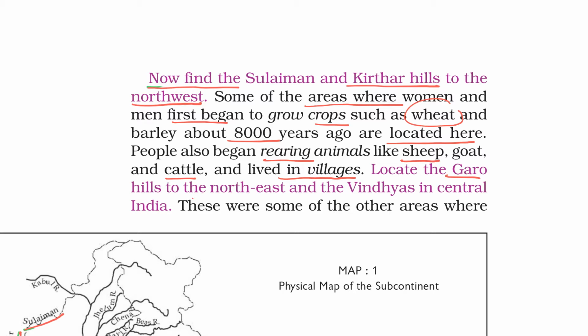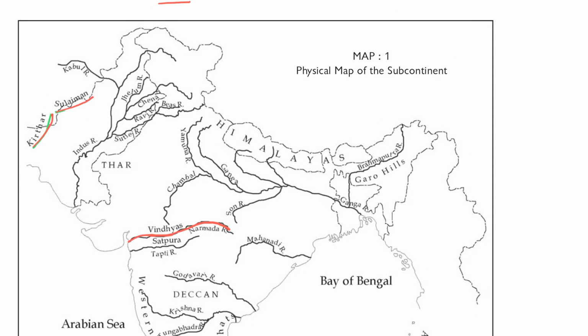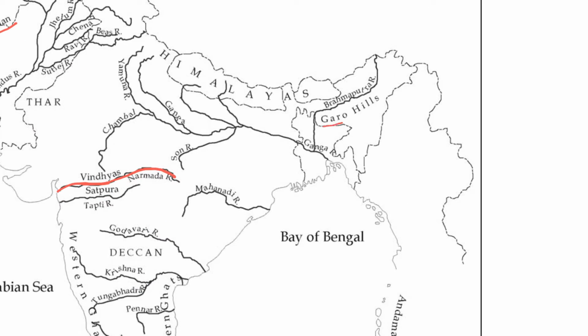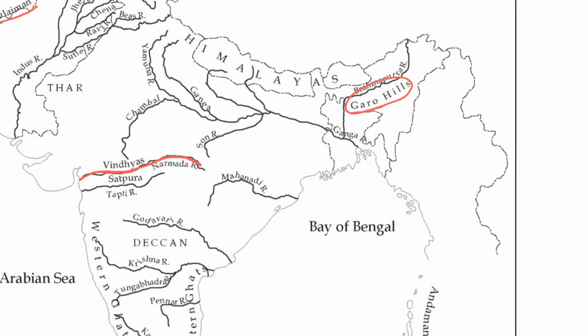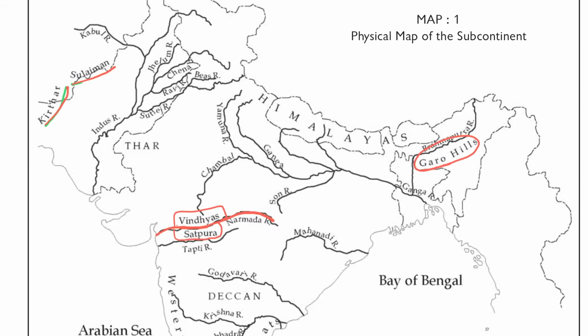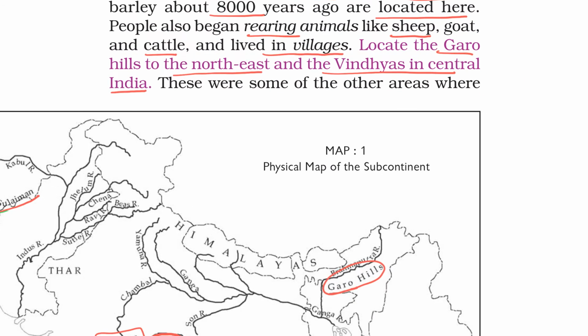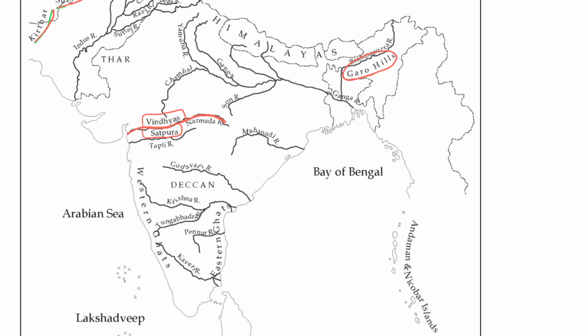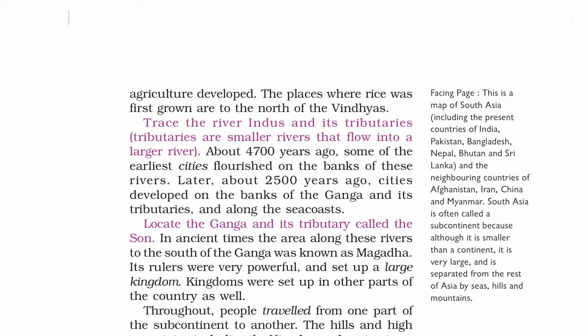Locate the Garo hills to the northeast and the Vindhyas in central India. Here we can see the Garo hills. And we have also seen the Vindhyas just above the Narmada river and Satpura just below it. These Garo hills and the Vindhyas in central India were some of the other areas where agriculture developed.